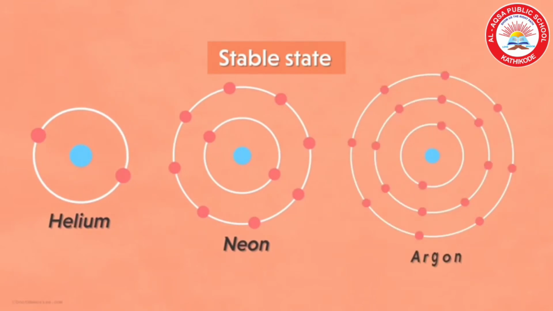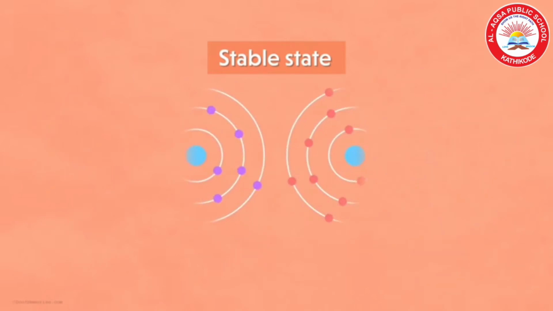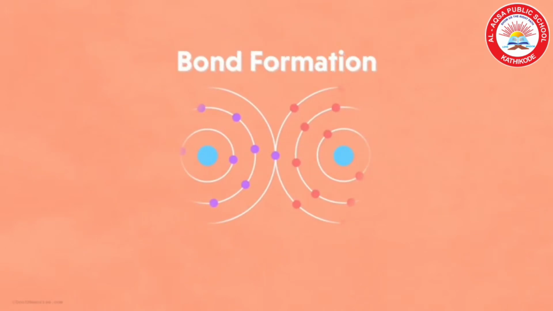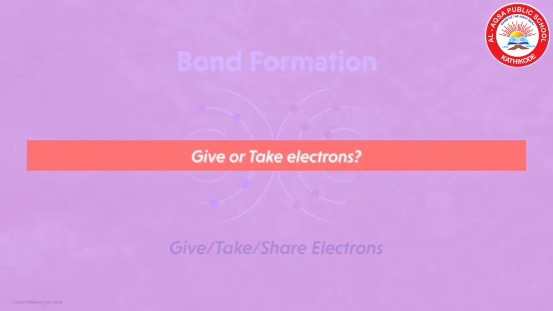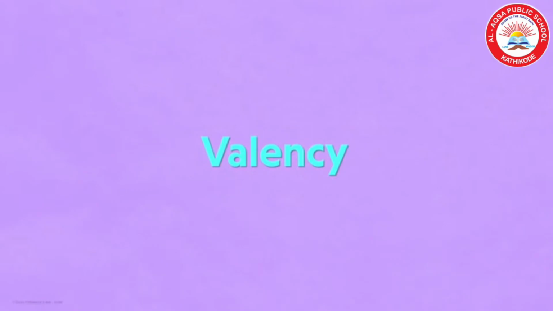So now we can see helium, neon and argon are stable ones. Then other elements have to participate in bond formation, then only they will attain octet. For that, they have to give, take or share electrons. Participation of electrons in the bond formation is determined by its valency. Valency means the combining capacity of an element.